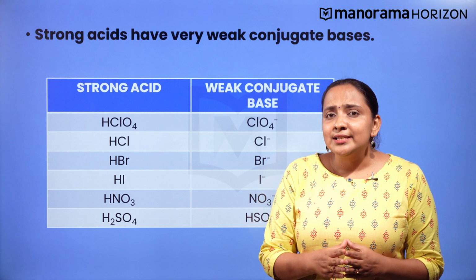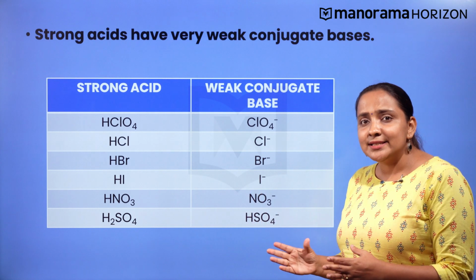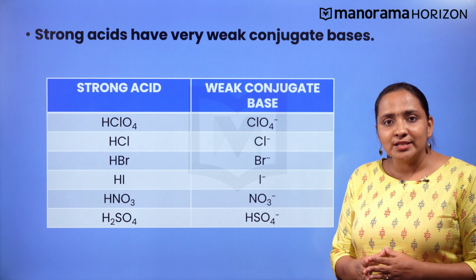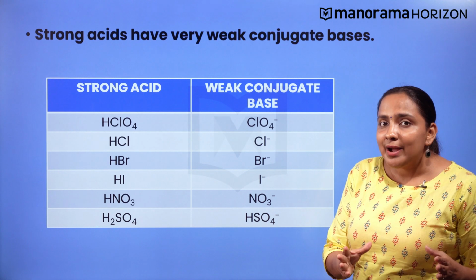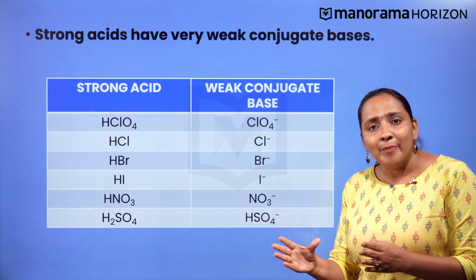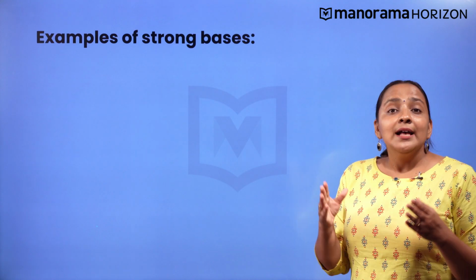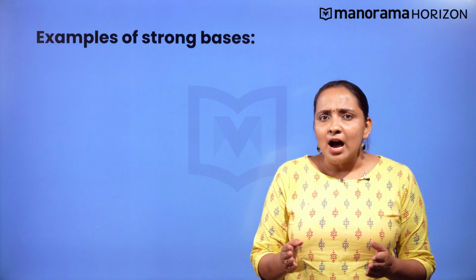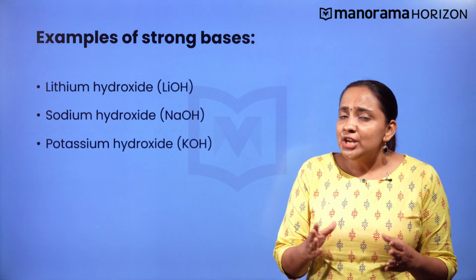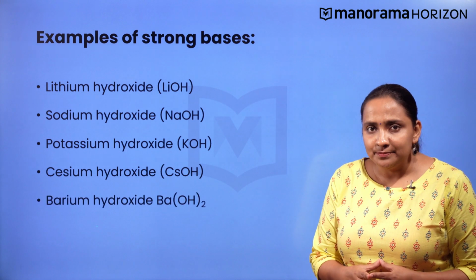Similarly, strong acids like hydrochloric acid, hydrobromic acid, hydroiodic acid, nitric acid and sulfuric acid will give conjugate base ions Cl-, Br-, I-, NO3- and HSO4-, which are much weaker bases than H2O. Some examples of strong bases are lithium hydroxide, sodium hydroxide, potassium hydroxide, cesium hydroxide and barium hydroxide.